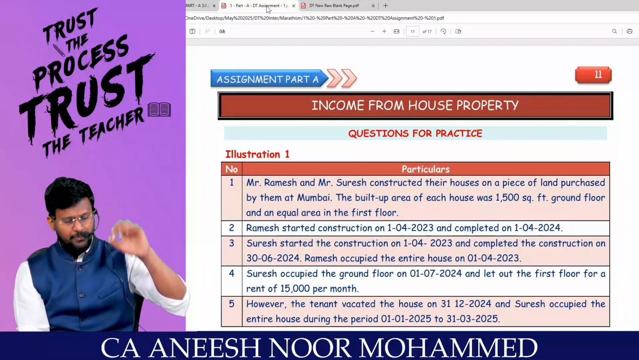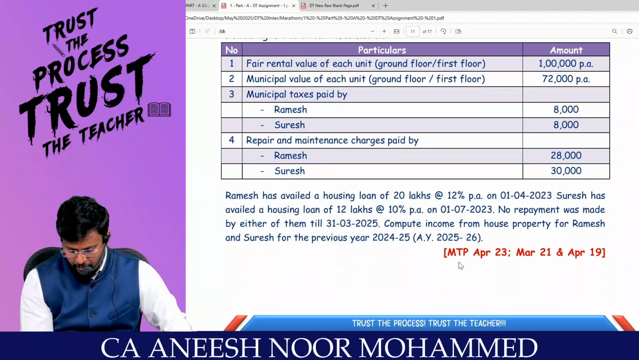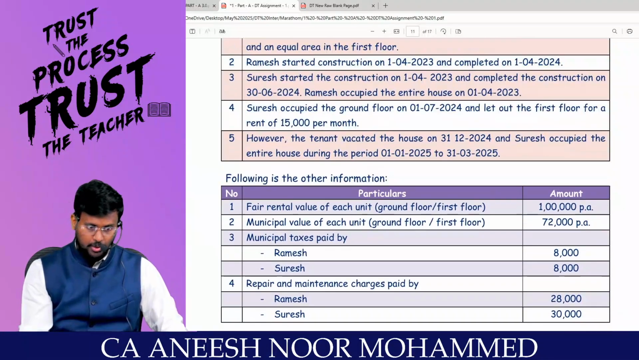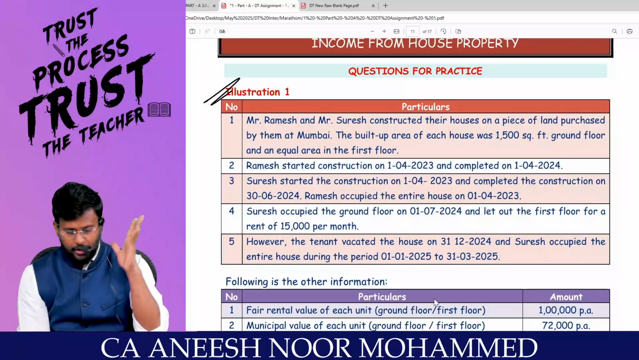We will be trying 3 brilliant super questions from house property. We'll try to apply. These are MTP April 2023, March 2021 and April 2019 questions. This first question is a little tricky, a good question according to me. Be with me till I solve it.